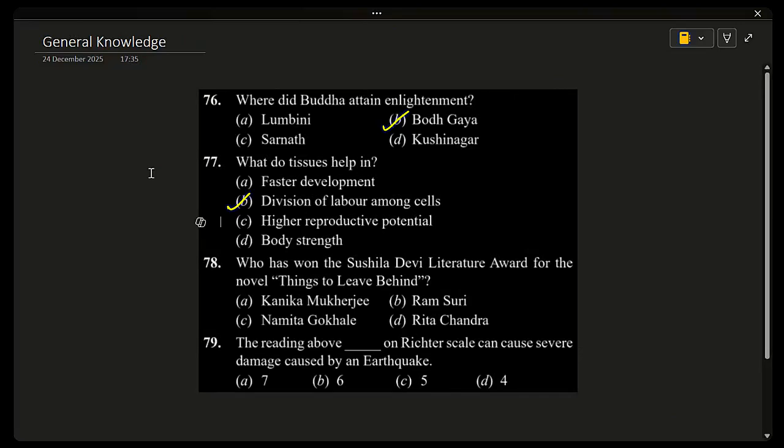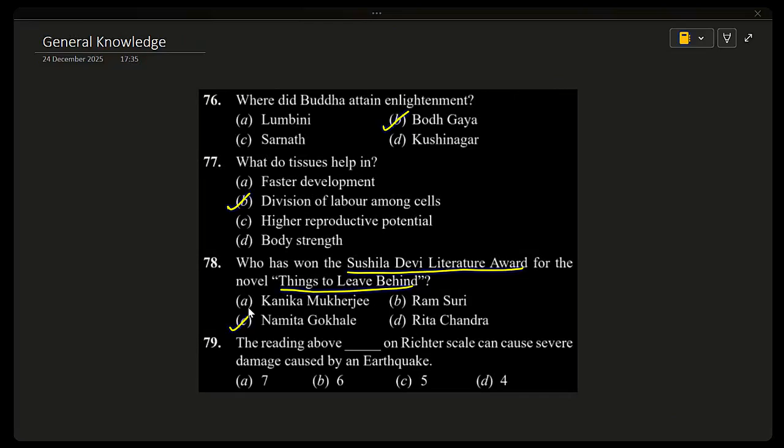78. Who has won the Sushila Devi Literature Award for the novel Things to Leave Behind? The correct answer is Namita Gokhale. Namita Gokhale is an Indian author who won the Sushila Devi Literature Award for her novel Things to Leave Behind. This award is given to recognize excellent literary work in English.